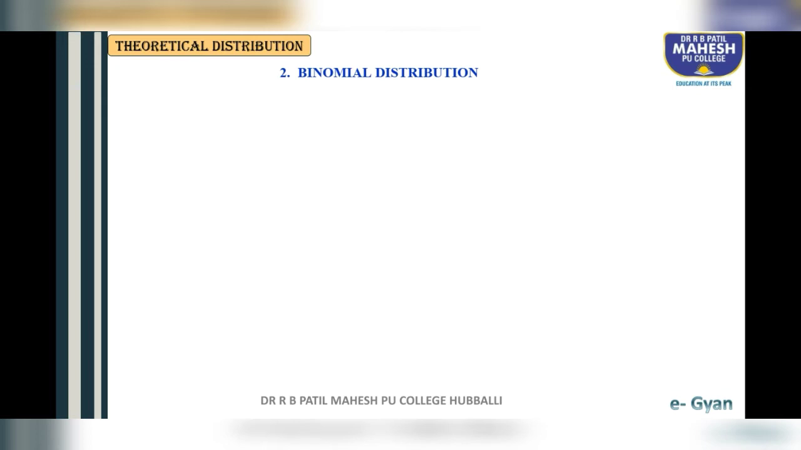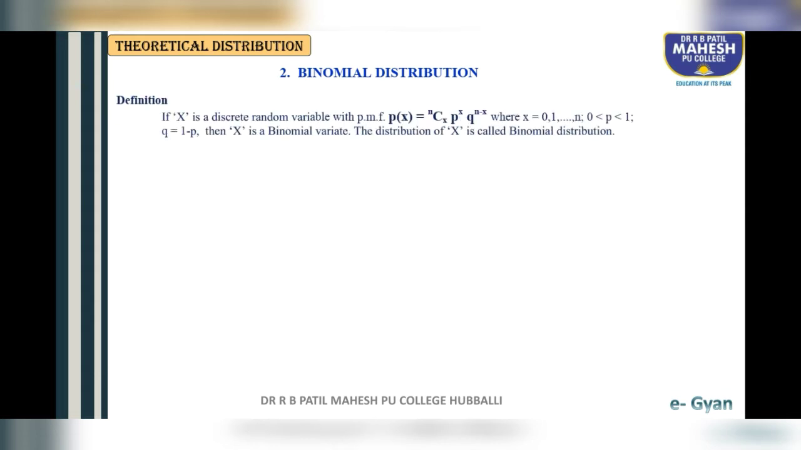So let us start. Definition: if X is a discrete random variable with PMF P(x) = nCx p^x q^(n-x), where x takes the values 0, 1, and so on up to n, P lies between 0 and 1, and Q is equal to 1 minus P, then X is a binomial variate. The distribution of X is called binomial distribution.